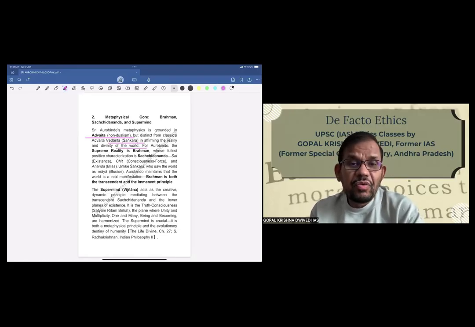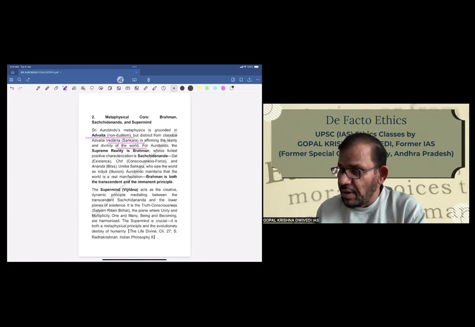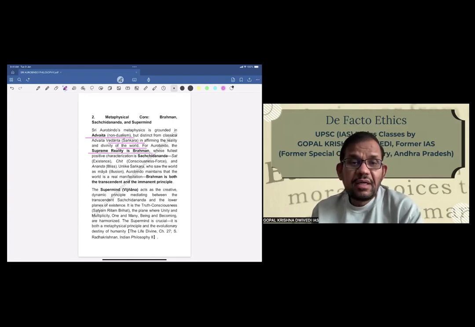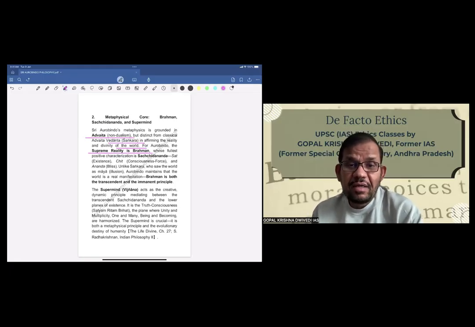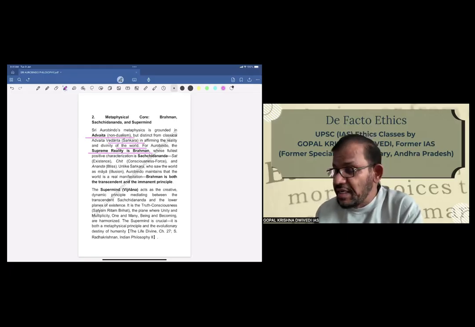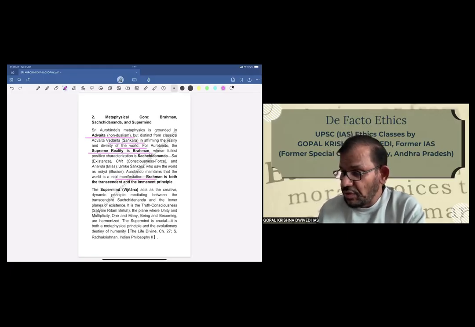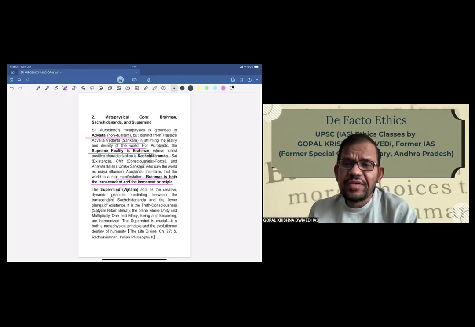For Aurobindo, supreme reality is Brahman, just like Shankaracharya, but whose fullest positive characterization is Sachchidananda: Sat, Chit, and Ananda, that is existence, consciousness, and bliss. But unlike Shankara, Aurobindo maintains that the world is a real manifestation. Therefore, Brahman is both the transcendent and immanent principle. This is the main difference between Shankaracharya's philosophy and Aurobindo's philosophy.